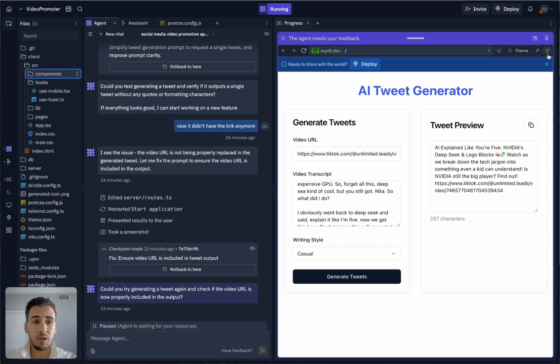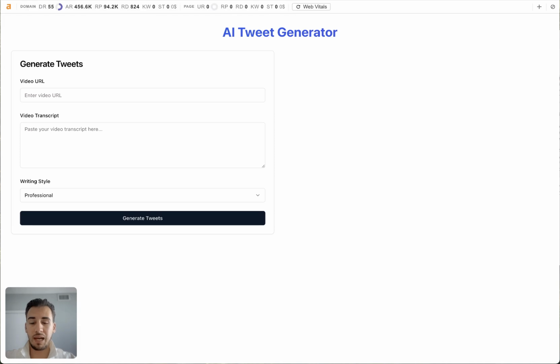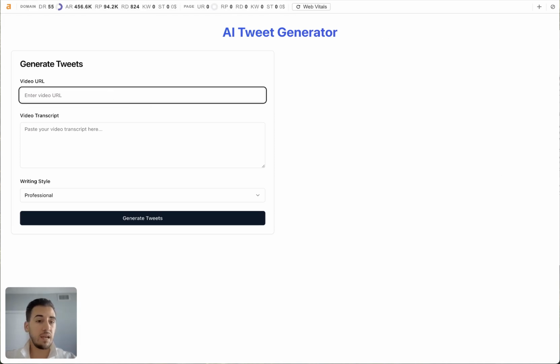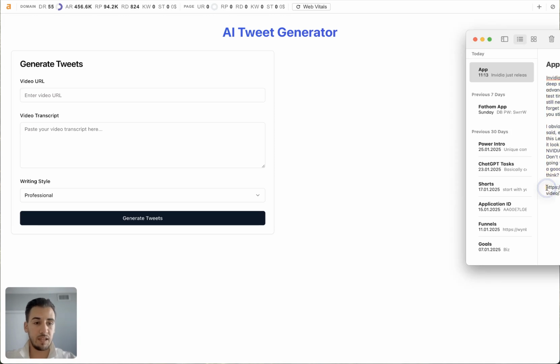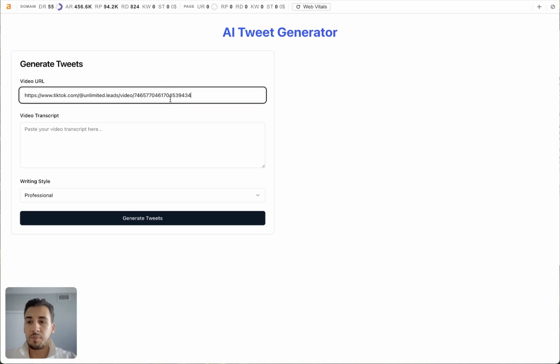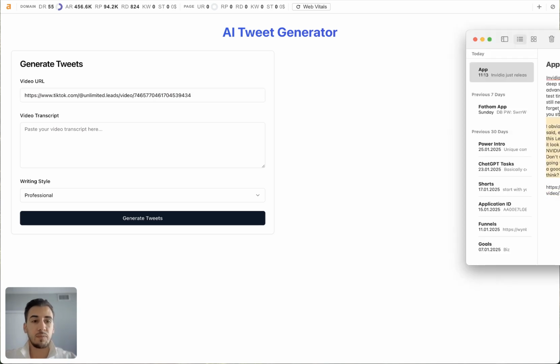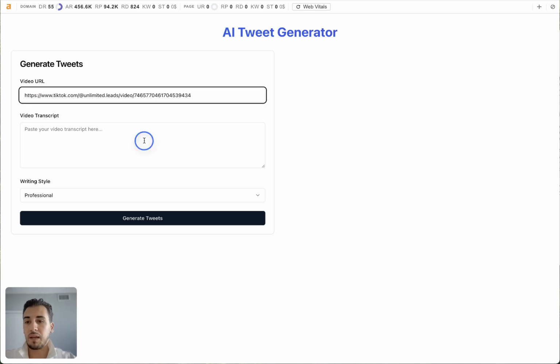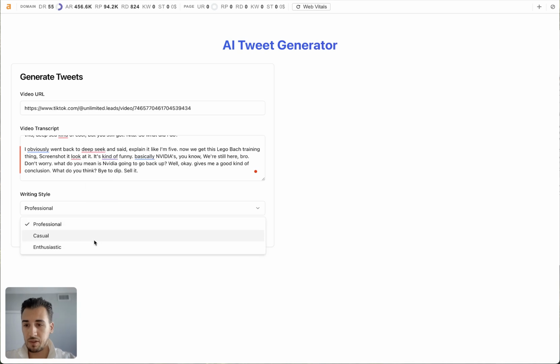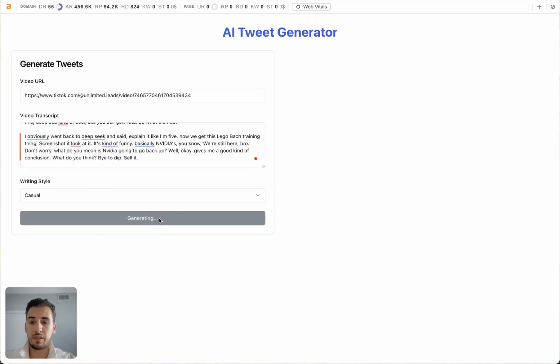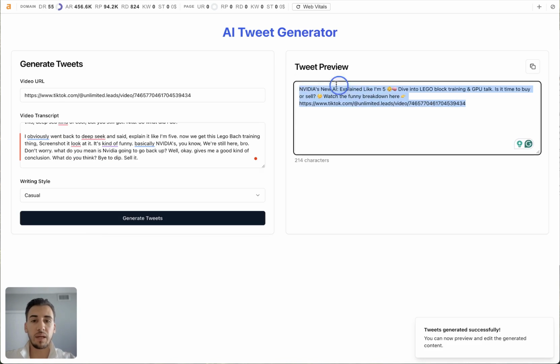I can go grab the URL, which I have here, and I have this AI tweet generator that I made. I can input a video URL. I can take a TikTok of mine and put it in here, then take the transcript, which I have from Descript anyway, and paste that in here. I'll say what tone of voice I want, like casual, and click generate, and it's going to generate a quick tweet for me. It's absolutely crazy. And I built this entire tool in under an hour with zero coding experience.